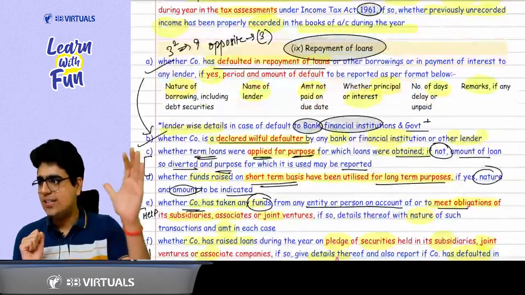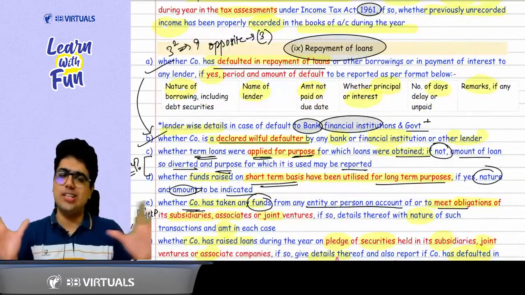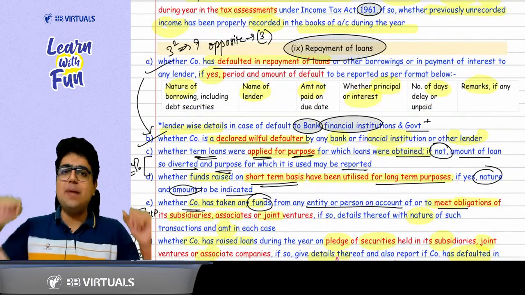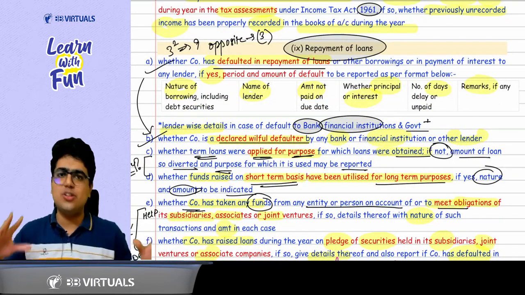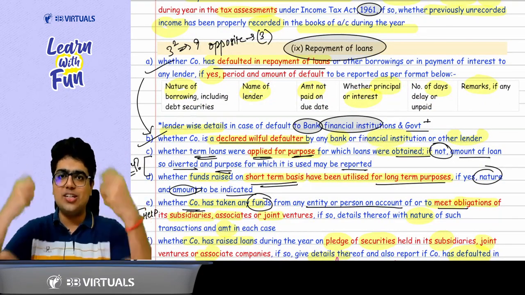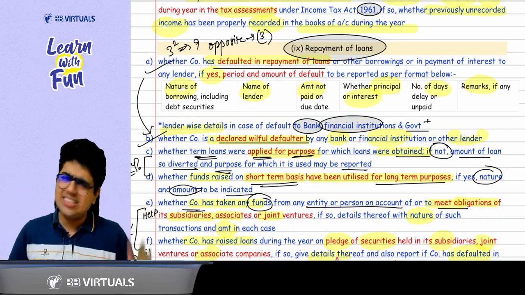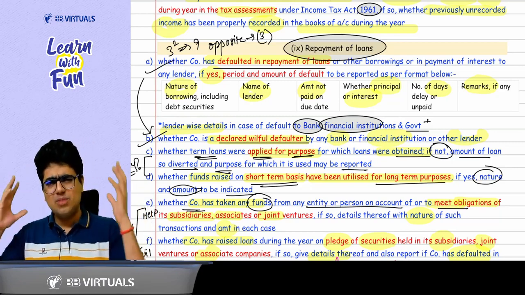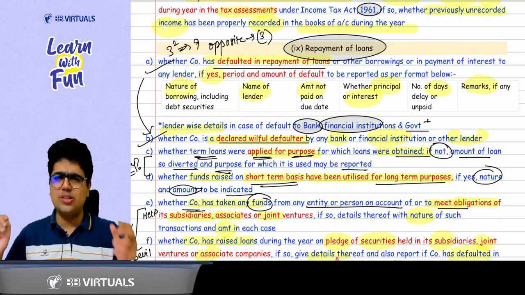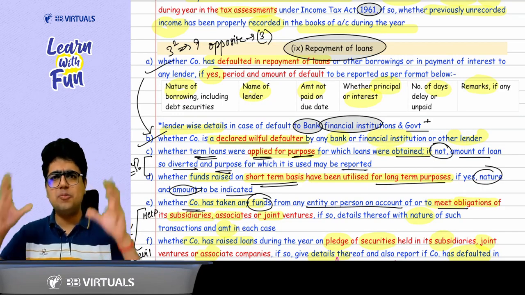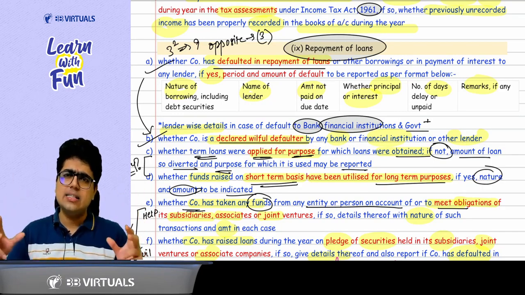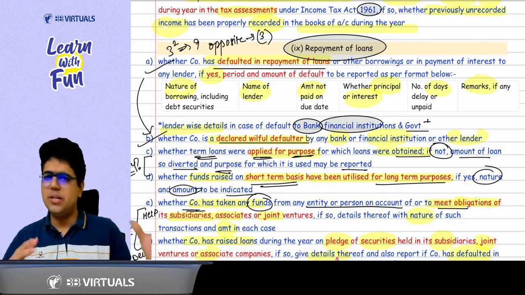Now comes clause 9, ulta pulta of clause 3. Just shift your approach. Ulta pulta of clause 3, that means it's just the opposite of clause 3. In clause 3, you gave the loan. In clause 9, you have taken the loan and defaulted. Just indicate the nature of default. Who was the party, amount of loan, that amount is of principal or interest, remarks if any, and what was the period of default. That's it.